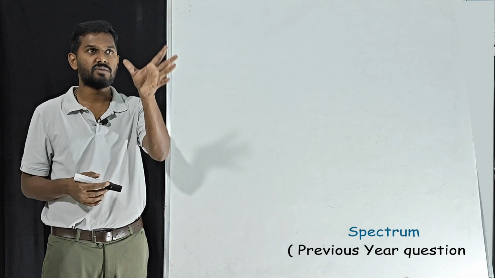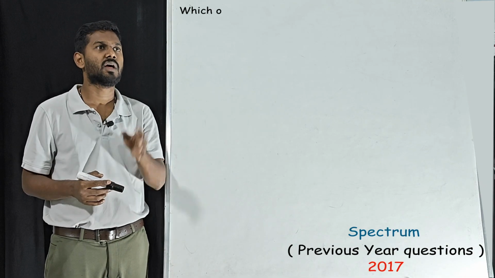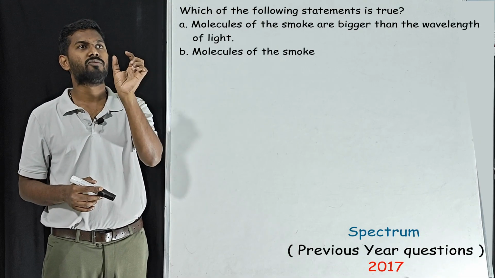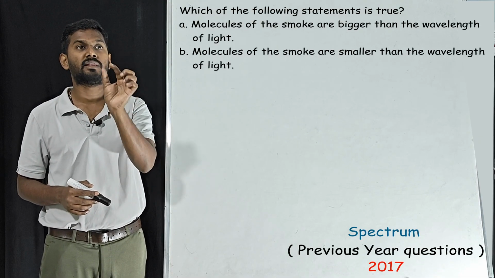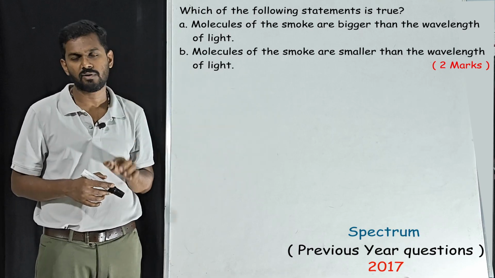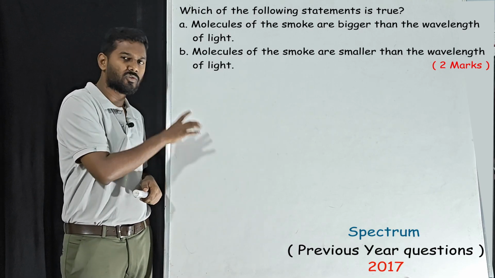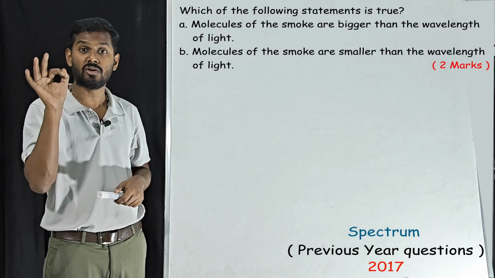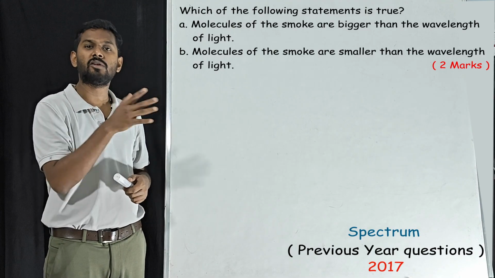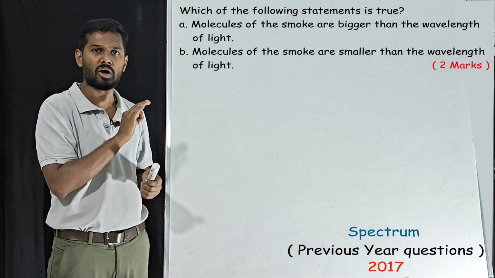Now we'll start our session with 2017 questions. Which of the following statements is true? Molecules of the smoke are bigger than the wavelength of light. Molecules of the smoke are smaller than the wavelength of light. See, that's why I told you before solving these kinds of questions we should have the knowledge of that particular chapter, spectrum. Then only we can understand and answer it accordingly.